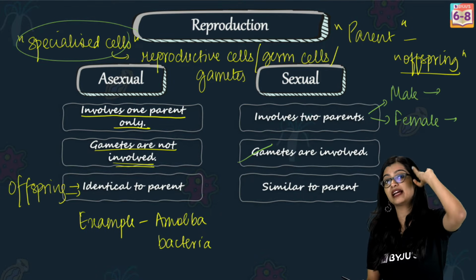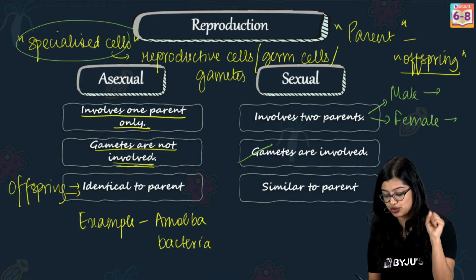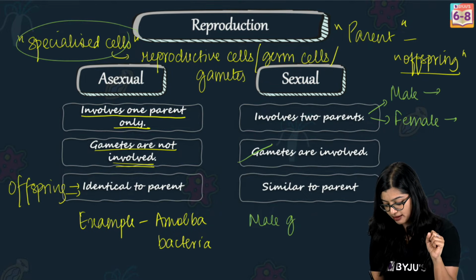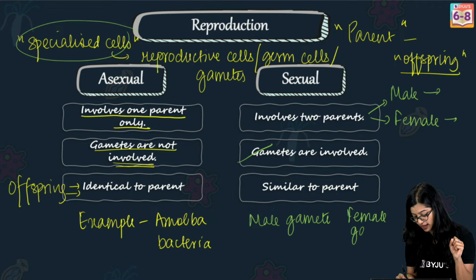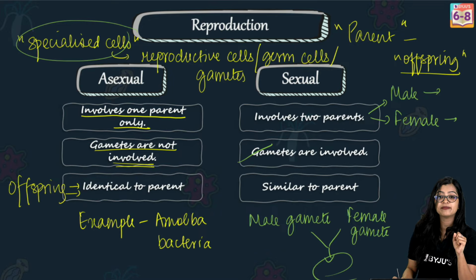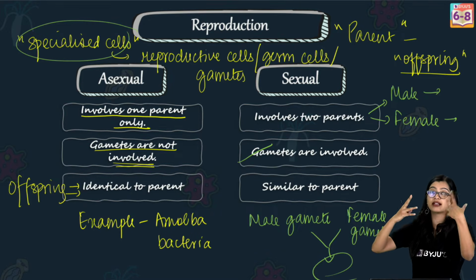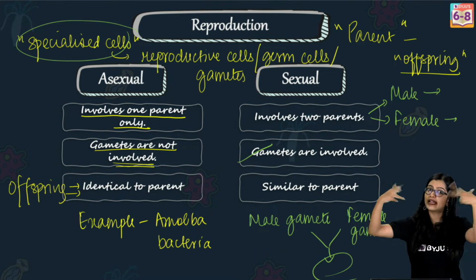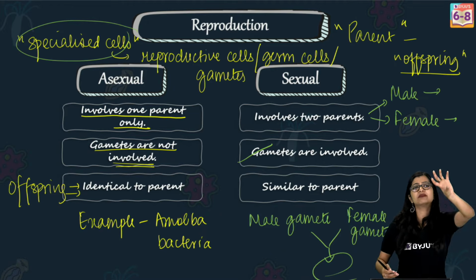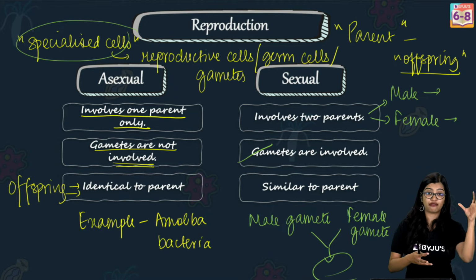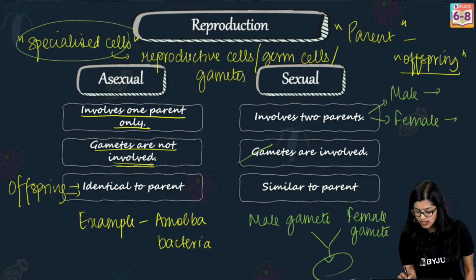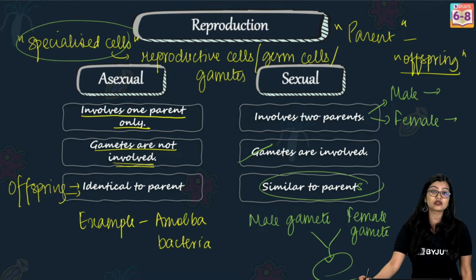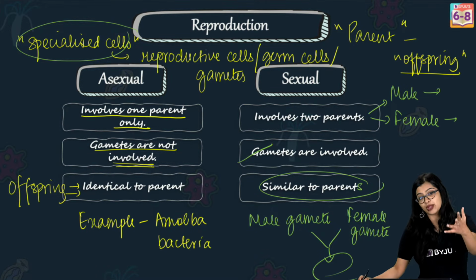Now, we see that there is one gamete from the male, which we call the male gamete, right? And we see that there is one from the female, which we call the female gamete, and they come together to give rise to the offspring. We see that it will not be identical. There are two parents, and it cannot be identical to two parents. We see that there are some similarities with the male or the father, and there are some similarities with the female or the mother. So in this case, we can always say that they will only be similar to the parents and never identical to their parents.